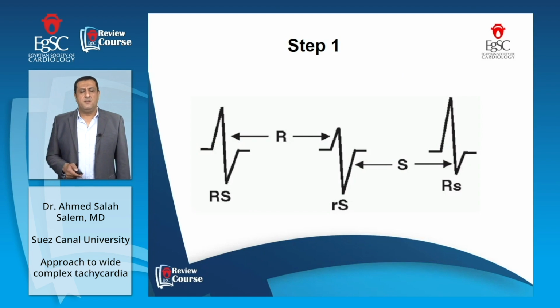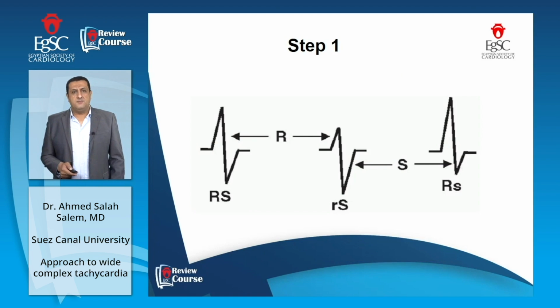The first step: do we have an RS pattern or not? If we don't have an RS pattern, this means concordance, positive concordance or negative concordance, which is in favor of ventricular tachycardia. With the presence of an RS pattern, we still have the debate between supraventricular and ventricular tachycardia.